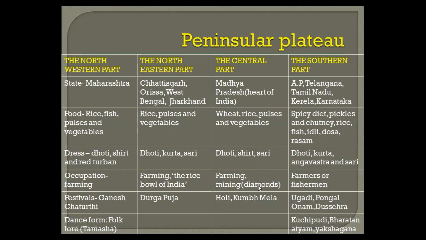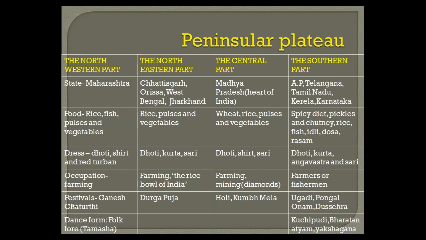Now in the central part, farming is the main occupation, including this, as here they have mineral mining also as the main occupation, because here the diamond mines at Panna are well known. So the new diamond field of Bundelkhand is also very promising, or you can say famous. And here in the southern part, here also the main occupation is farming, and even you can see, because here they have more coastal area, so fishermen also you can see there.